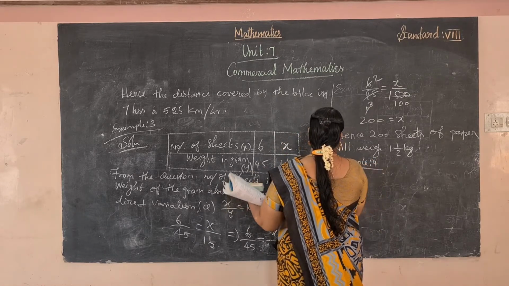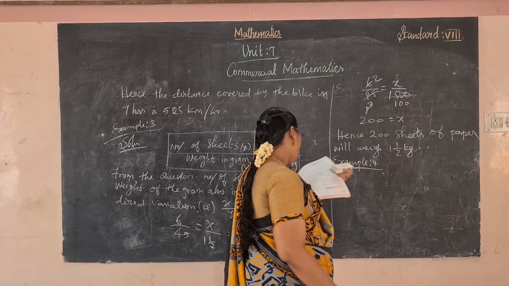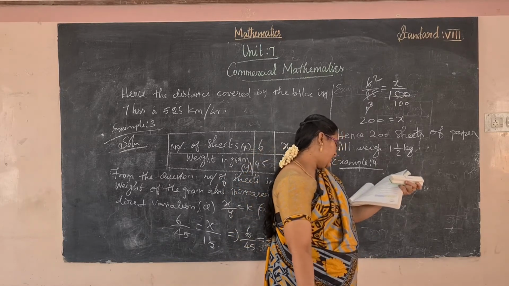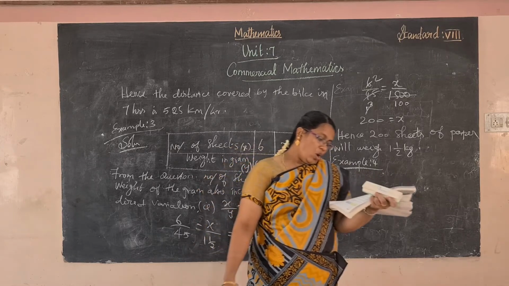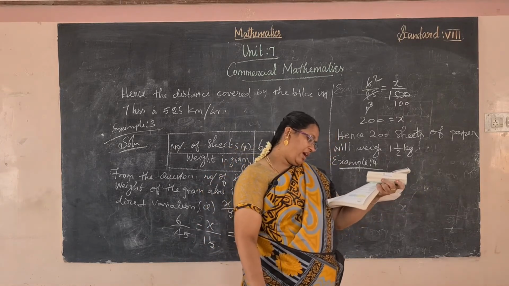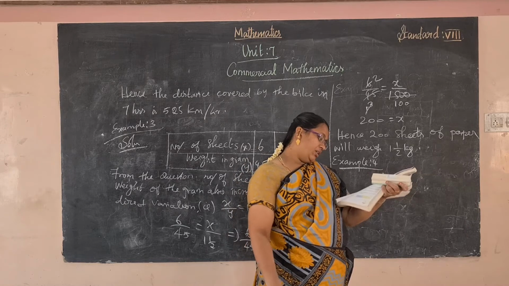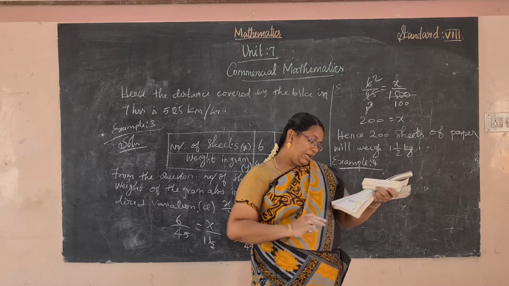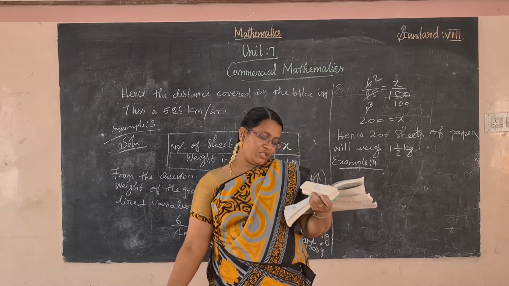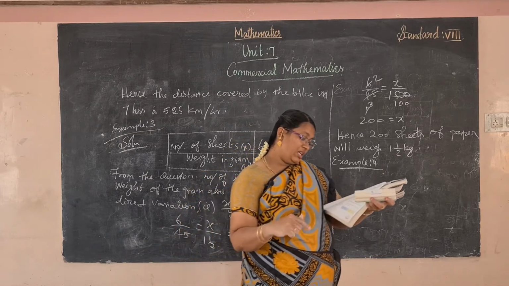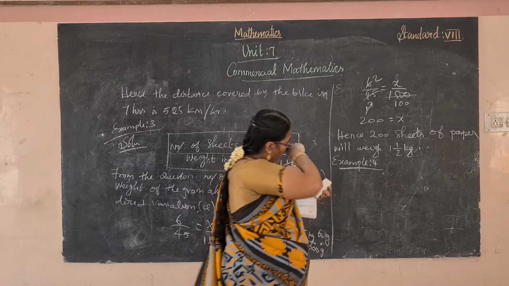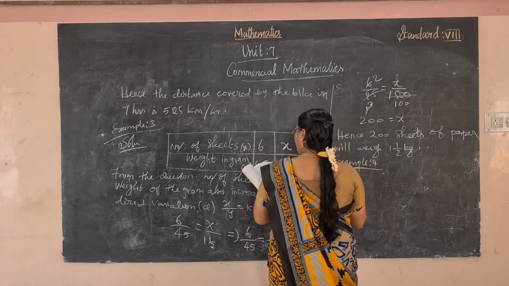And next one, example 4. A piece of ribbon is cut into 2 parts in the ratio 3:5. If the length of the longer piece is 20 cm, find the length of the shorter piece. So, the length of the longer piece measurement is given, 20 cm. Okay, find the length of the shorter piece. Okay, so draw the table.